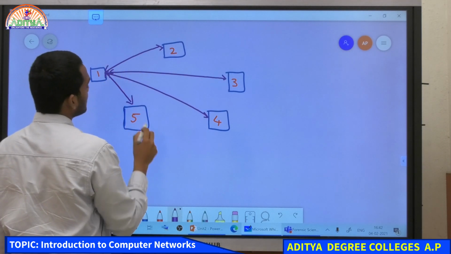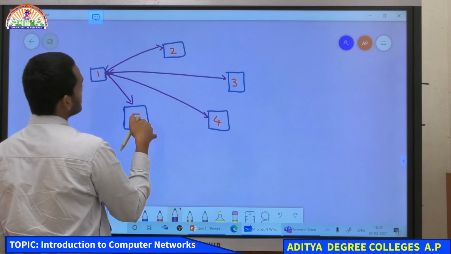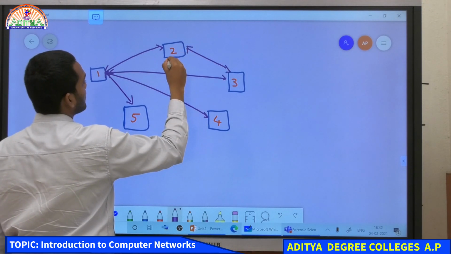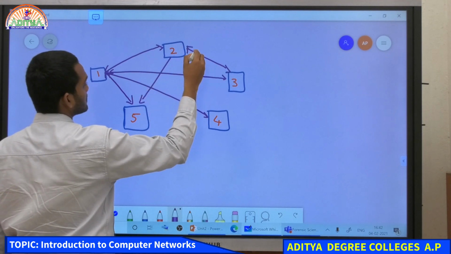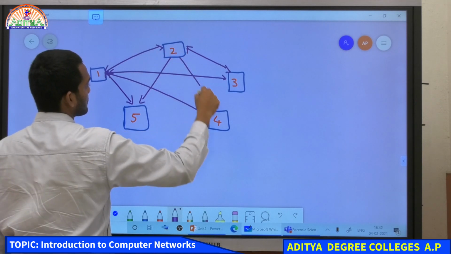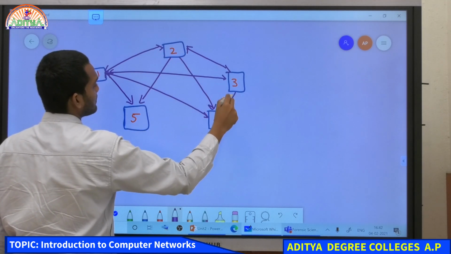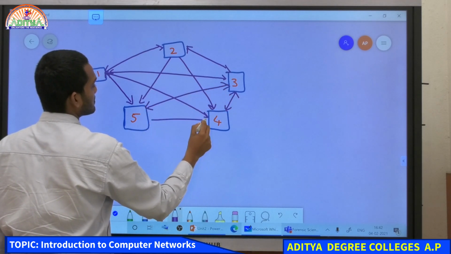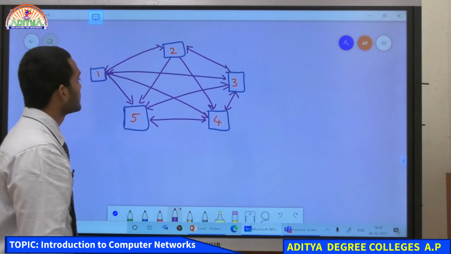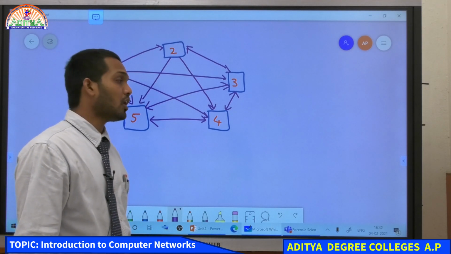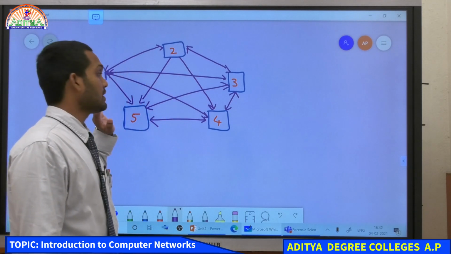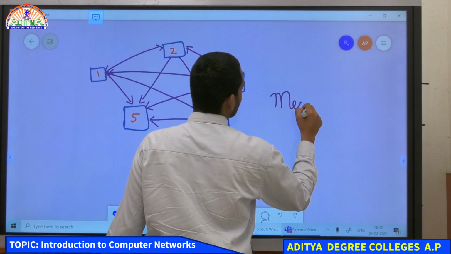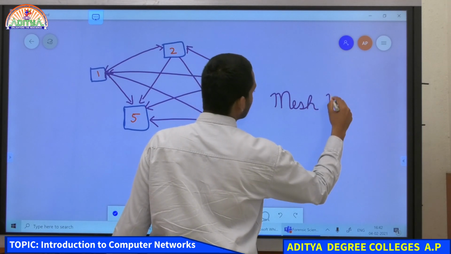It has 4 connections, okay? And how many does 2 have? 2 will also have 4 connections. The same way 3 will also have 4 connections, and 4 will also have 4 connections. When each computer is connected to all the other computers in the network, that is known as mesh topology, or multi-connected topology, okay? Mesh network we generally call it.